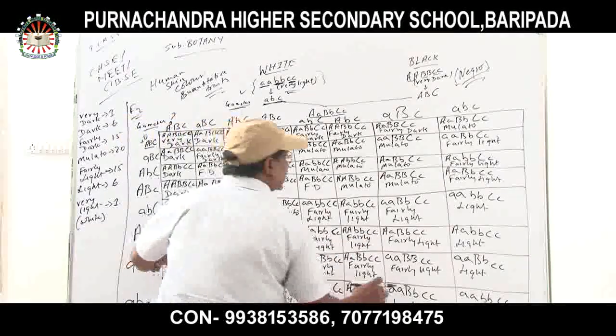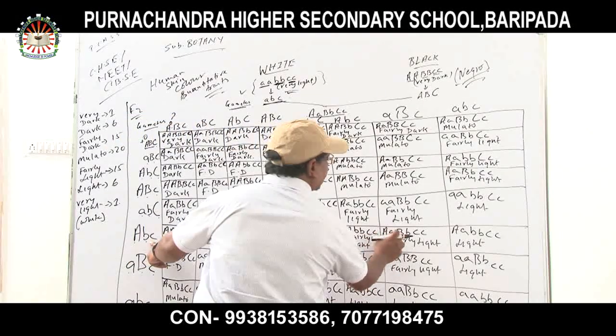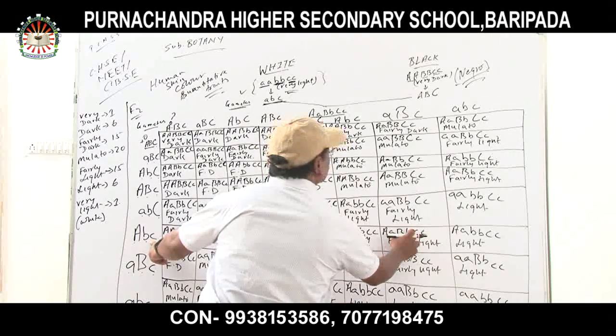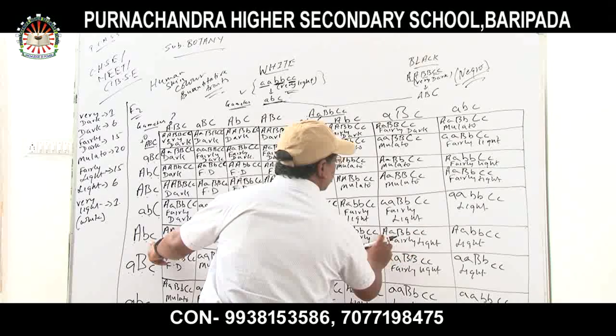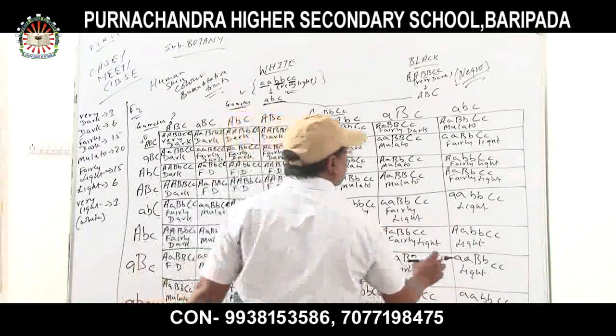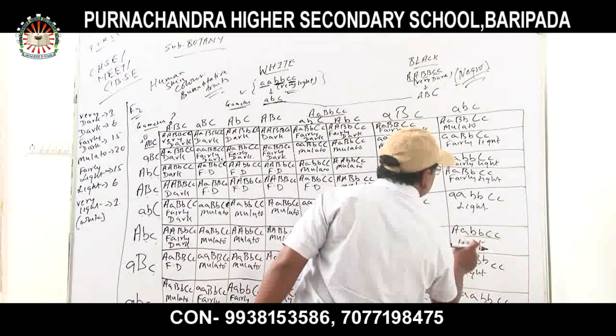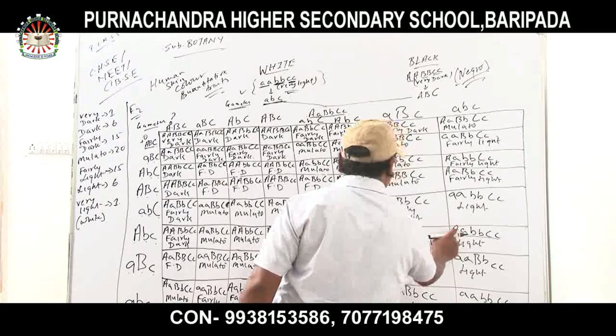Fairly light. Next, capital A, capital B, and capital C. No, sorry. Small c and small c. Constituting to form what? Fairly light, because two dominant genes are there. Next again, capital A, small a, and the rest of them are recessive. That's why it is light. Only one dominant gene is there.